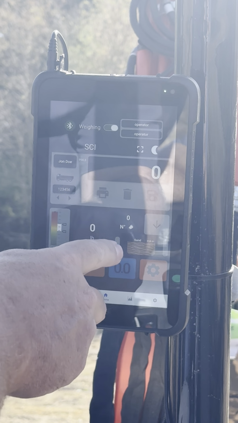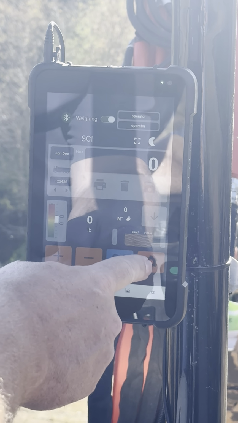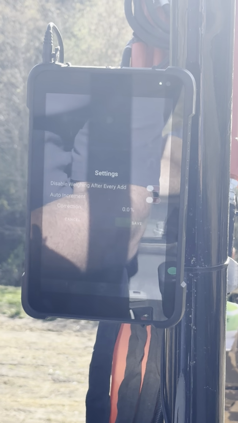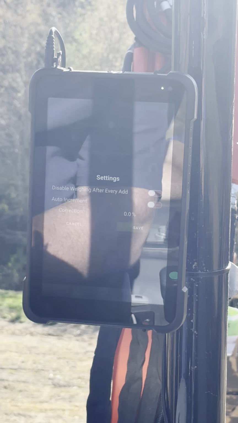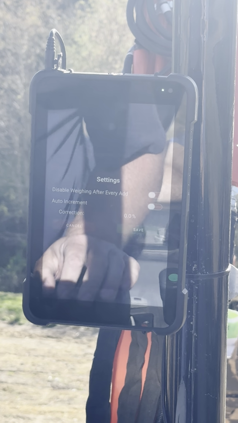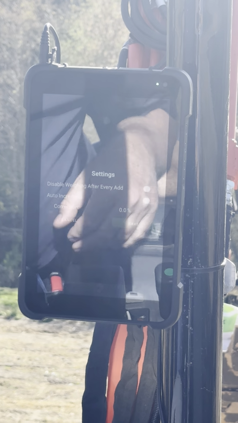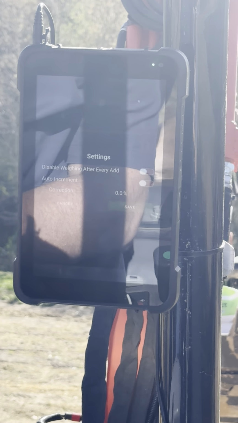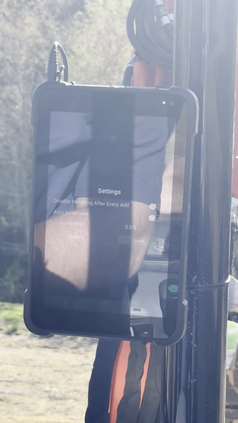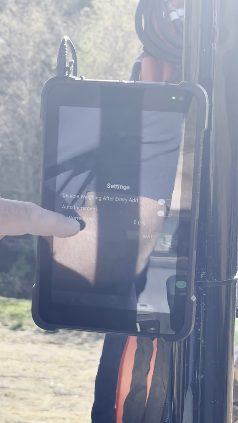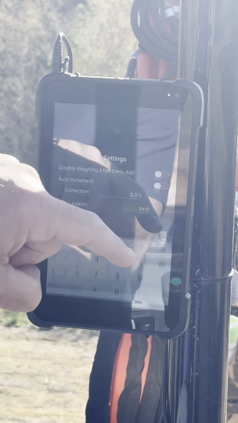One other feature that I'd like to talk about is, as machines need maintenance, lubrication, oil filter changes, if you find that you're consistently off by a certain percentage, you can apply a correction factor here.